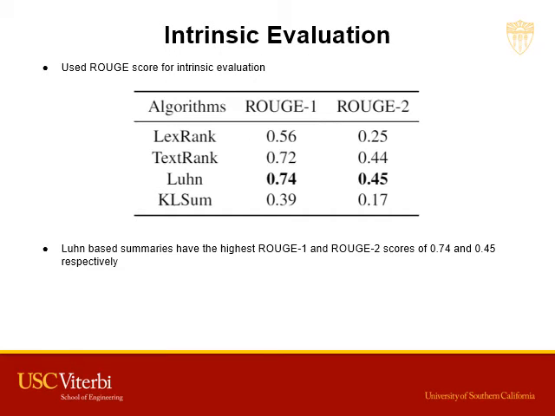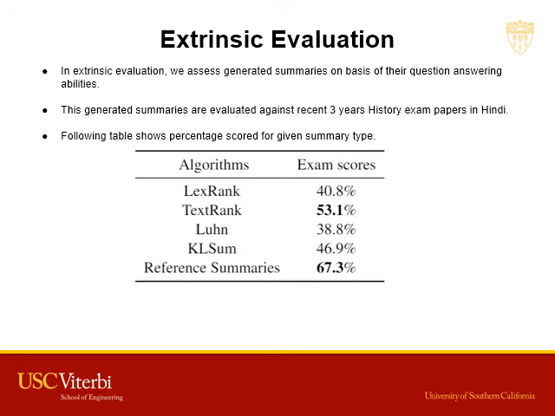As you can see from the following table, Loon-based summaries have the highest Rouge 1 and Rouge 2 scores of 0.74 and 0.45 respectively. In extrinsic evaluation, generated summaries are assessed on the basis of their question answering abilities. This is done by evaluating generated summaries against the recent 3 years of history exam papers in Hindi. We can see that the TextRank based algorithm performs best over here, scoring 53.1%, while the Loon based algorithm performs the least, scoring 38%.